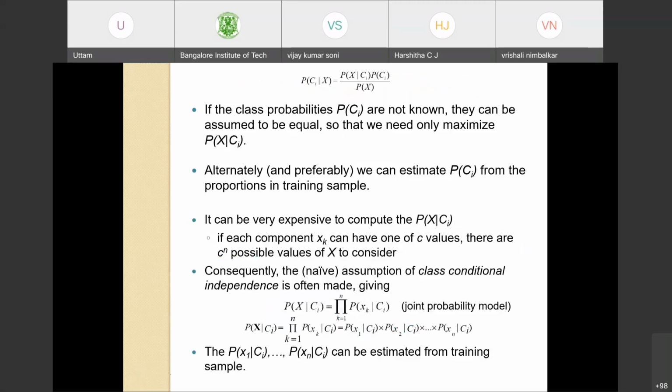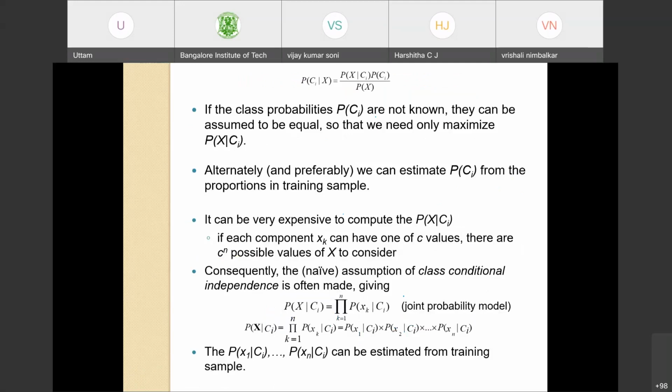Okay. Now we have seen this equation many times earlier. Probability of Ci given x is equal to probability of x given Ci into probability of Ci over probability of x. Now, if the class probabilities, that is P of Ci, are not known, they can be assumed to be equal.